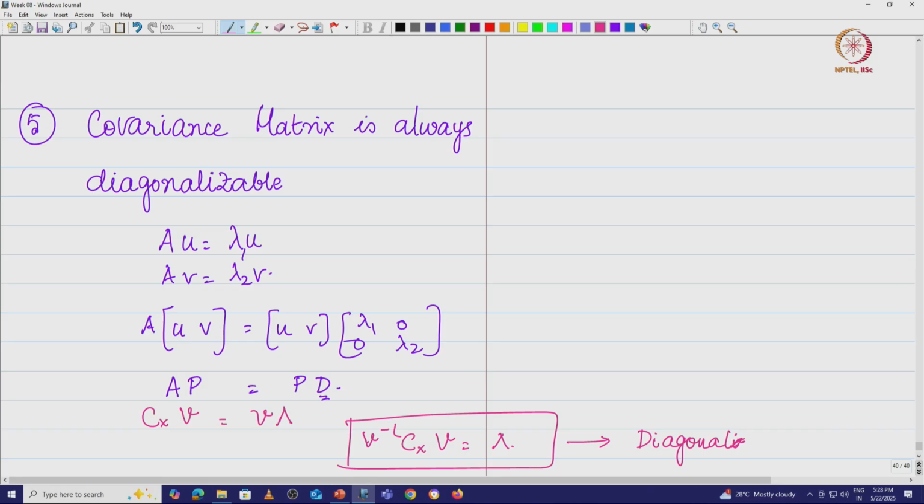Life is even more simple, because you get the covariance matrix to be diagonalized by orthogonal or orthonormal eigenvectors. That means you get orthogonal matrices which would diagonalize this covariance matrix, which means you will end up getting decorrelated random variables, right. So, this matrix V, which contains the eigenvectors, we call this the modal matrix, and V is invertible, right. So, we end up getting this, okay.